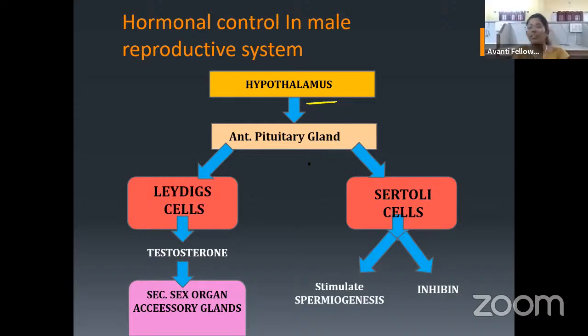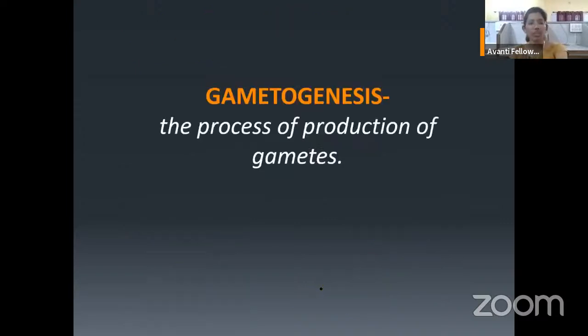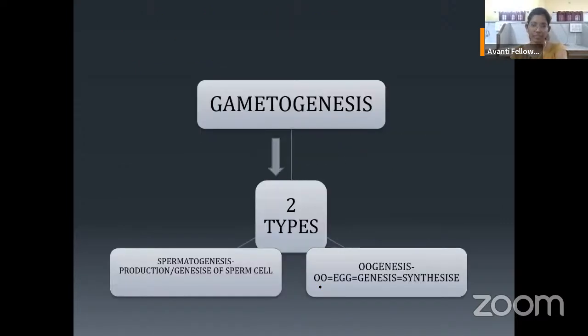In the same way, the hormone which is released from the anterior pituitary will also act on the Sertoli cells, and those hormones from the Sertoli cells are helpful for the stimulation of spermatogenesis. Again, the word spermatogenesis. As I said already, genesis means synthesis, and spermatogenesis means the formation of a sperm. So how is it going to happen, we will see now.